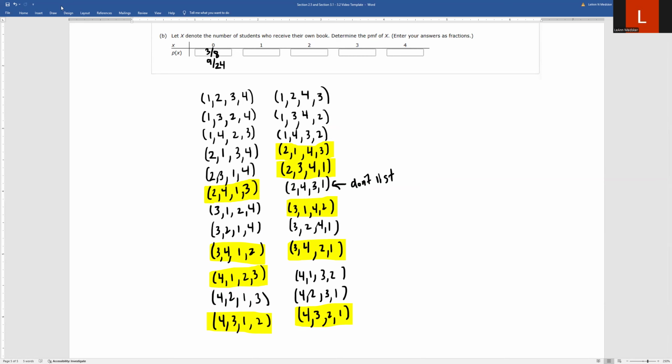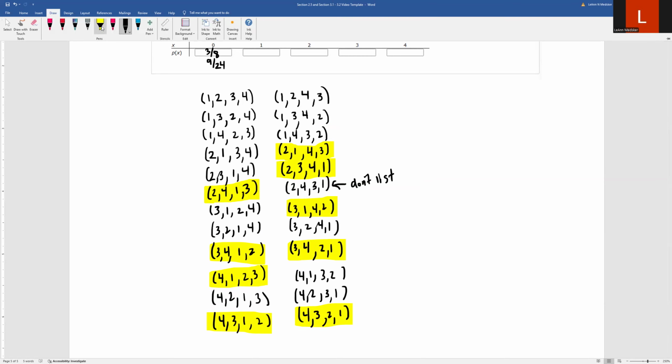All right, so now we're looking for 1 student got the correct book. So at least that's not going to overlap with any of the ones we already did. So I'm going to use a new color. We're going to use green. It can't be the first one because everybody got the right book. And 1 and 2 got the right book. 1 got the right book. 4 got the right book. So that's not just 1 student.